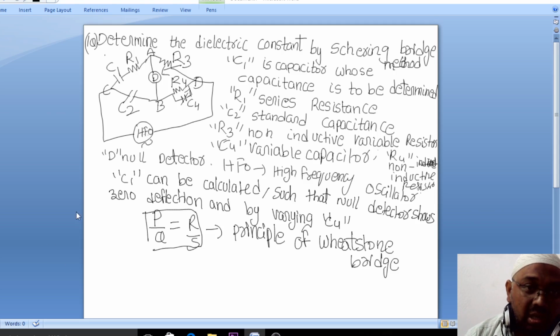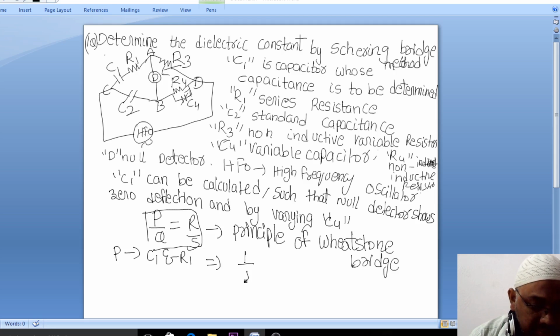Now what does P signify here? P here means the combination of C1 and R1. How will the capacitance be written? We can write 1 by j omega C1, and R1 is in series, so plus R1.